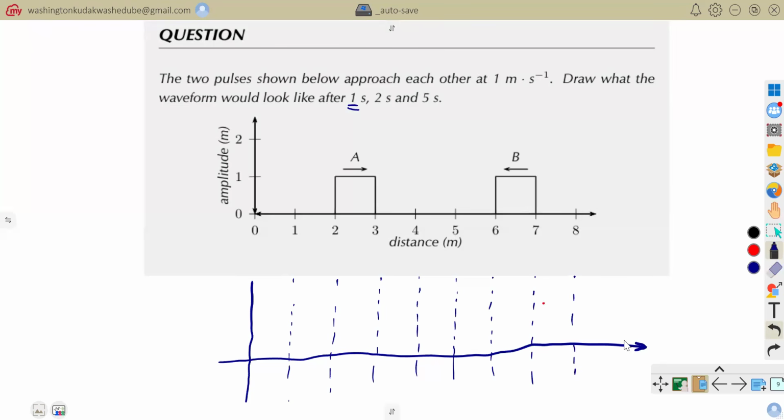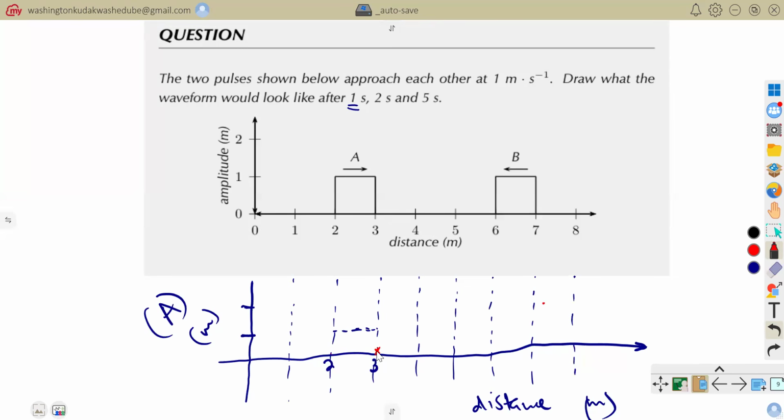This is the distance moved in meters, and this side becomes our amplitude A. Since initially our pulse is in between 2 and 3, after 1 second it would have moved 1 meter, so it would be moving from 2 to 3.